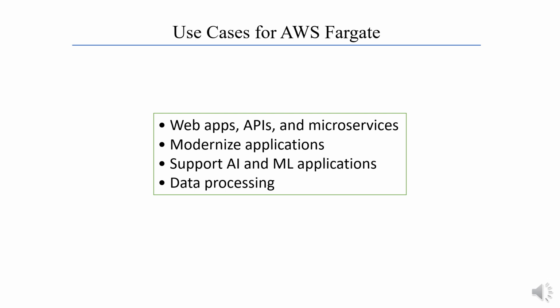Support AI and ML applications. Create a flexible and portable artificial intelligence and machine learning development environment. Train, test, and deploy your ML models with scalable resources that boost server capacity while avoiding over-provisioning. Data processing. Run data processing workloads, scale up to 16 vCPU and 120 GB memory per task, and integrate with AWS Batch for serverless parallel processing.